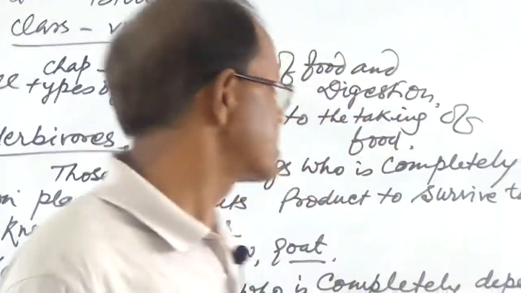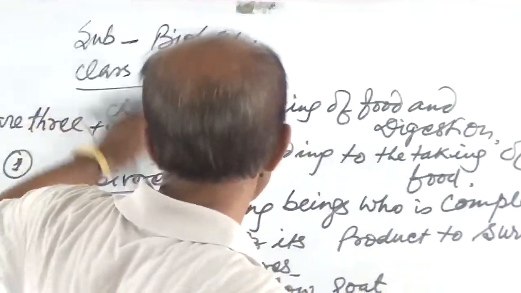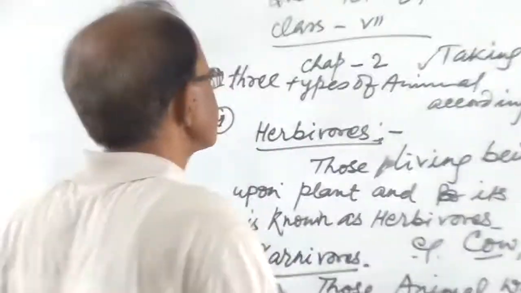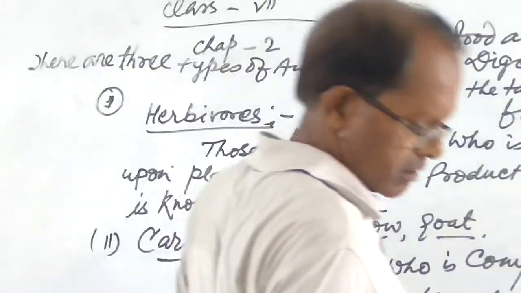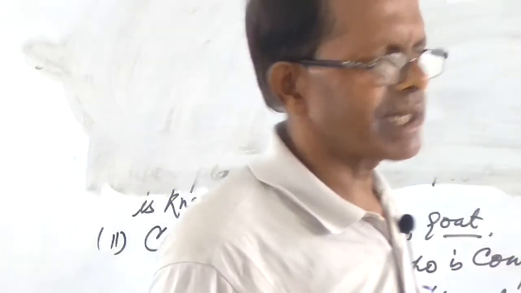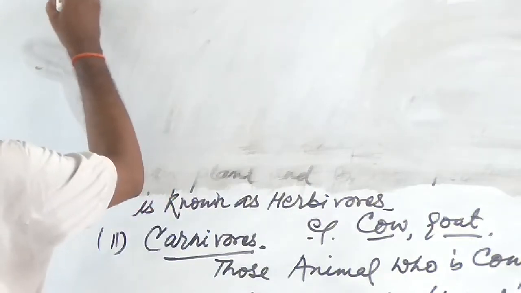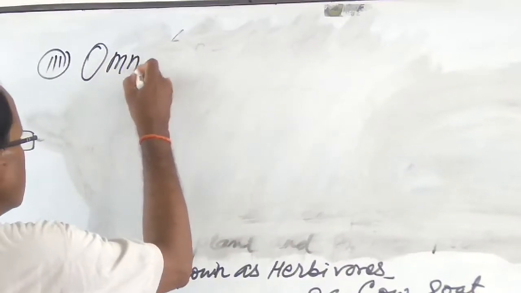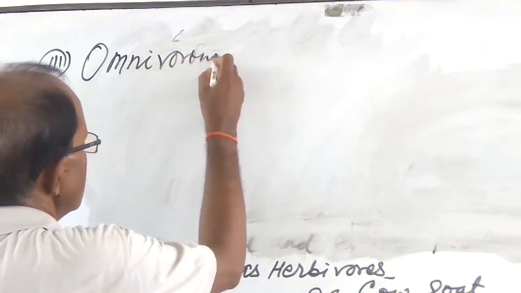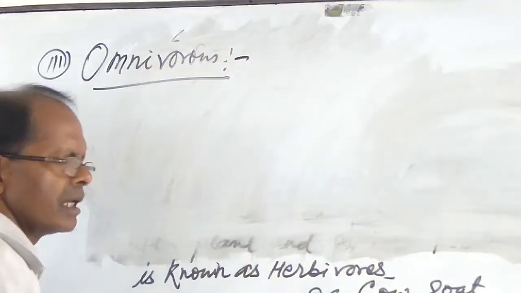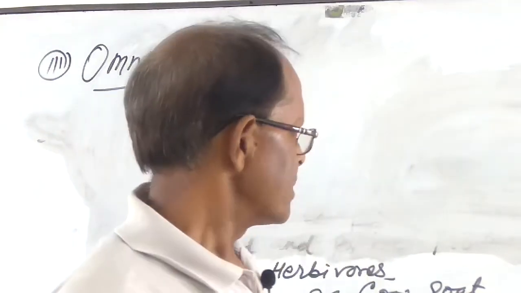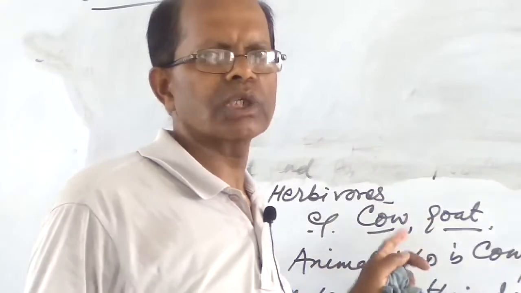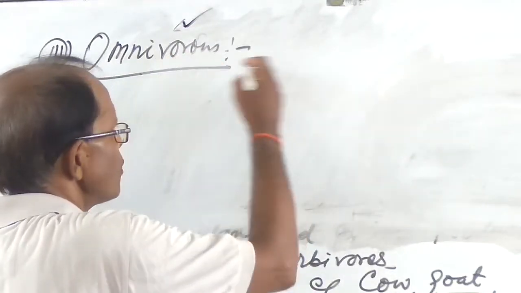And the next, the third, is omnivorous. Omnivorous means those living beings who are able to take plants and plant products and also animals. The best example of omnivorous is man.